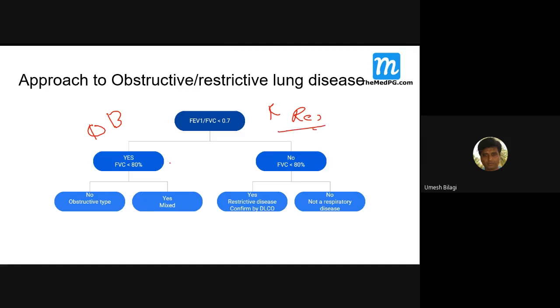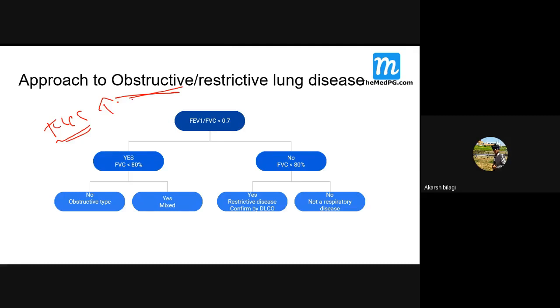Okay. Now, once you come here, then you look at FVC, that is forced vital capacity. You would have seen it here, but of course, check. If it is again down, then it is again down. What is it? So what I said, forced vital capacity is actually increased in obstructive diseases. Am I correct?